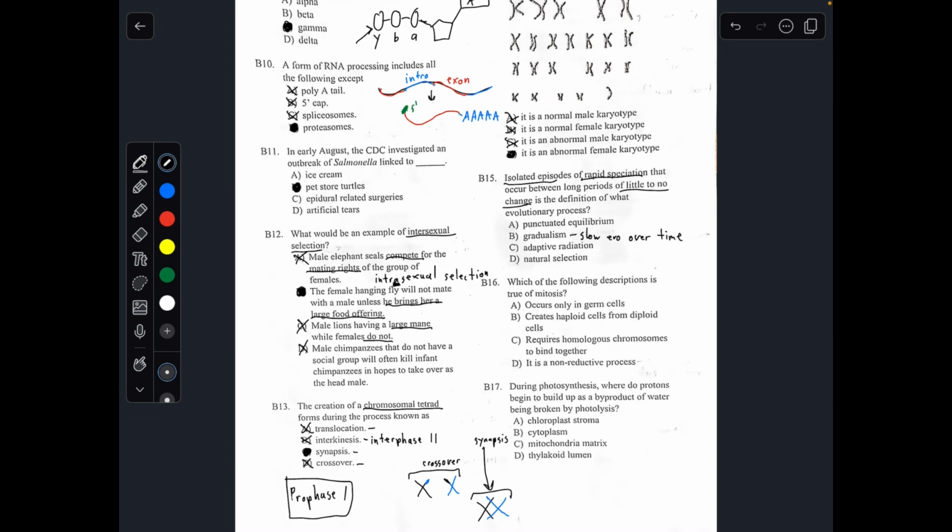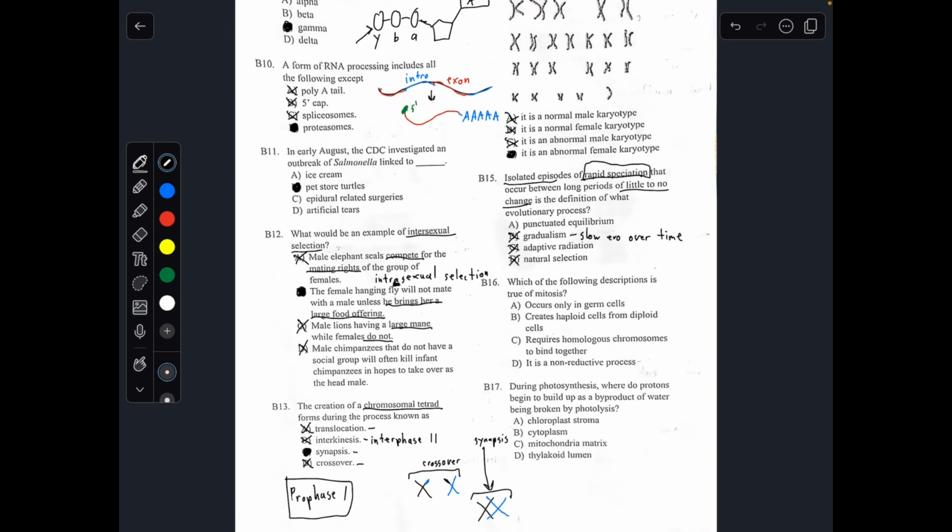Now, is that what's being described here? It says that there's lots of speciation, lots of evolution between long periods of little to no evolution. Gradualism is not what's being described here because gradualism is just slow over time. There's no rapid speciation in gradualism. Adaptive radiation is when stronger traits spread throughout a different population, and more adaptive traits and different forms of evolution spread throughout a population. That's also not what's being described in this problem.